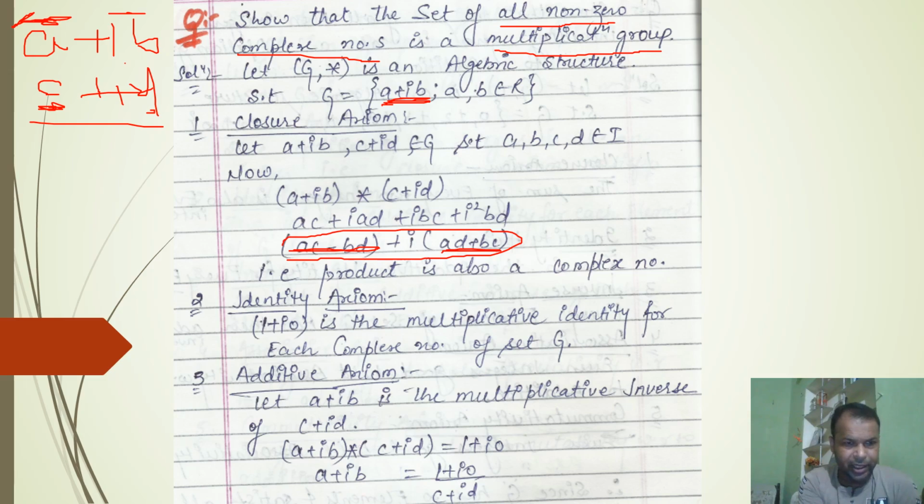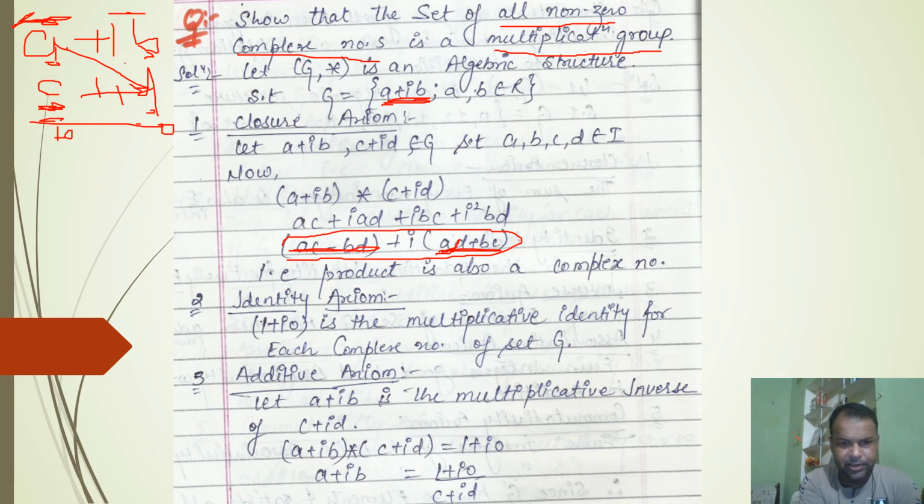Let us suppose a is non-zero, b is 0, c is 0, d is non-zero, then ad will be non-zero and ad exists here. Similarly, if a is non-zero, b is 0, d is 0 and c is non-zero, then ac will be non-zero.